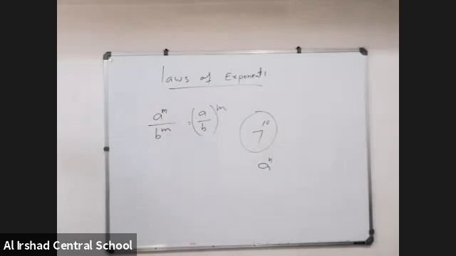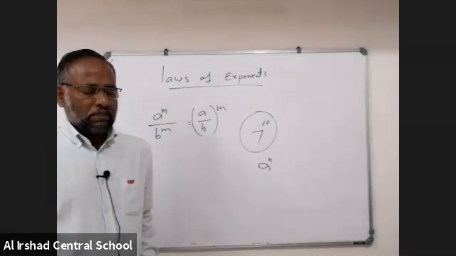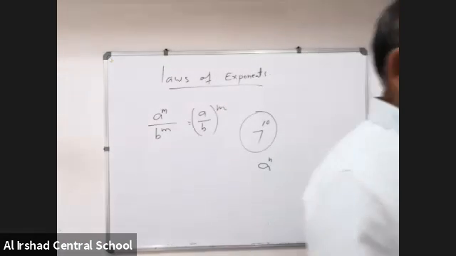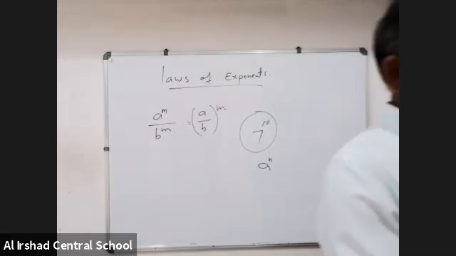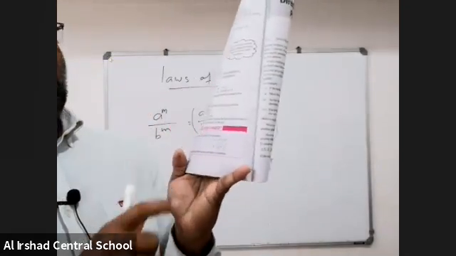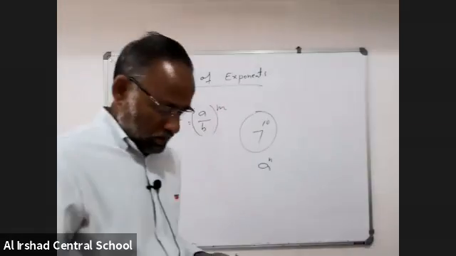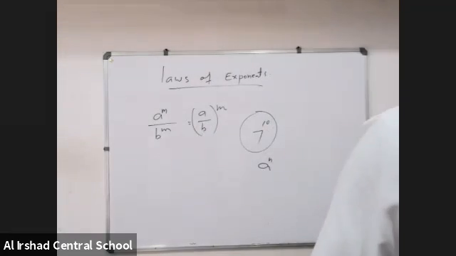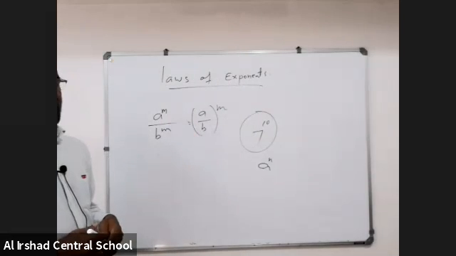All of you write this again. Yesterday we wrote this, but I didn't explain. I explained only in the video. Your class 7 textbook also has a mistake, which is why I am telling you again. Open page number 200 of the class 7 textbook and look at the last part, in red or maybe pink color. Check this. The same laws are in the class 7 extension, where it is correct, but in class 7 the last part is wrong. So a to the power of m over b to the power of m is a by b all to the power of m. Okay, fine.